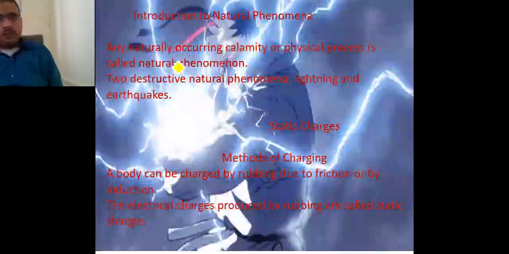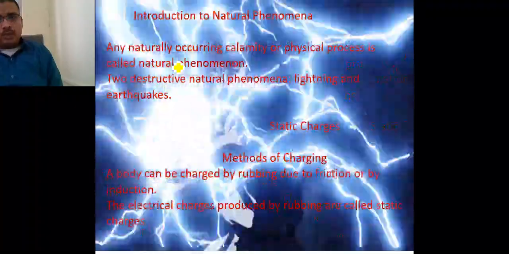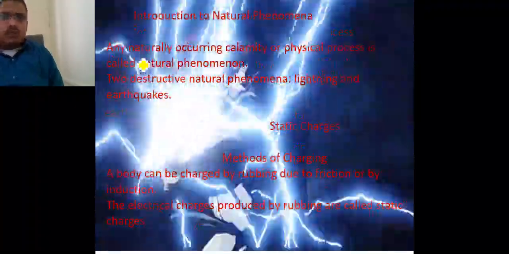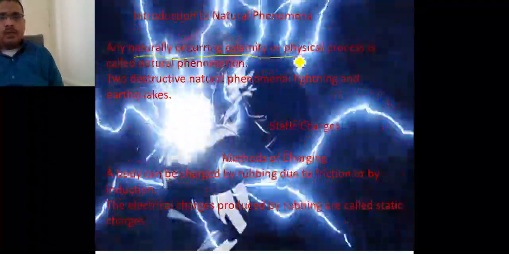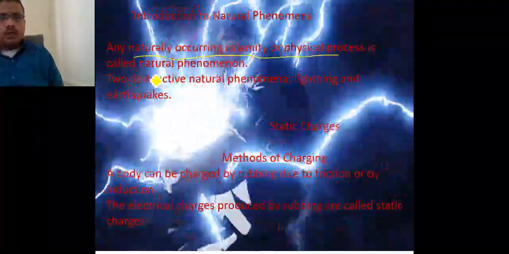Now, in this chapter, we are going to discuss that any naturally occurring climatic or physical process is basically called a natural phenomenon.